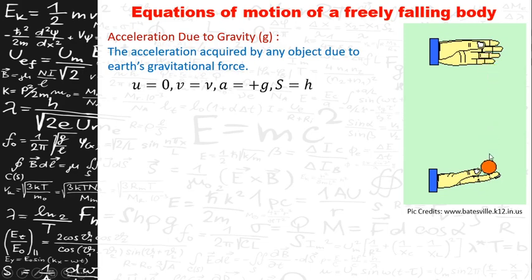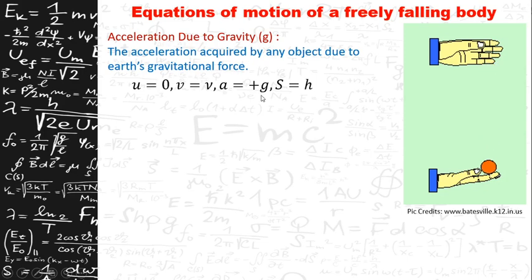It will acquire some acceleration, and this acceleration, that is the increase in velocity, is due to the Earth's gravitational force. Therefore, the acceleration acquired by this object is called acceleration due to gravity, and a is considered as plus g.